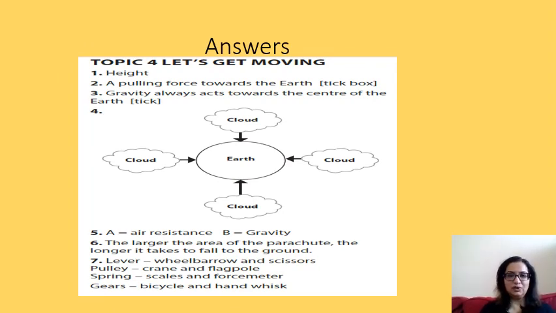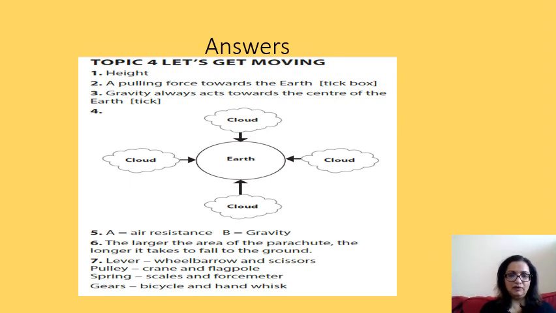Okay, so the answers are, the first answer is height. Question number 2, a pulling force towards the earth. 3, gravity always acts towards the center of the earth. And then the picture that you had is the arrow heads need to be acting towards the earth, showing the direction towards the earth.